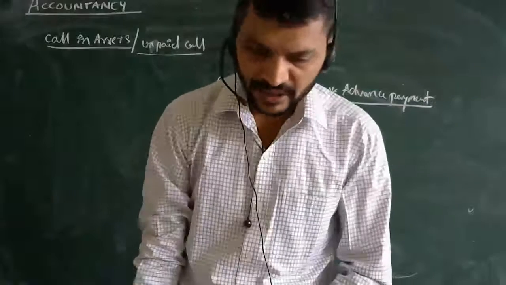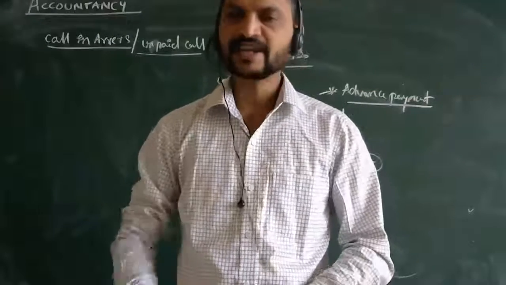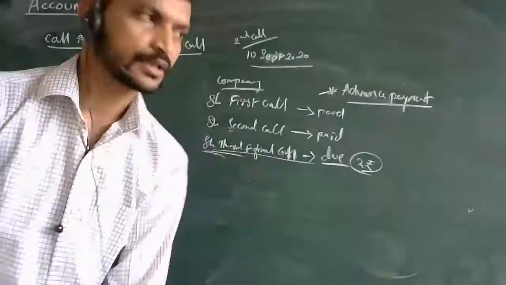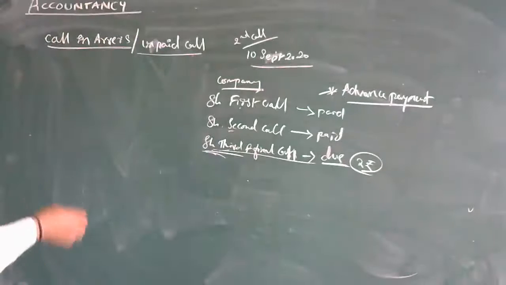We call this an additional journal entry. I will erase this part now.